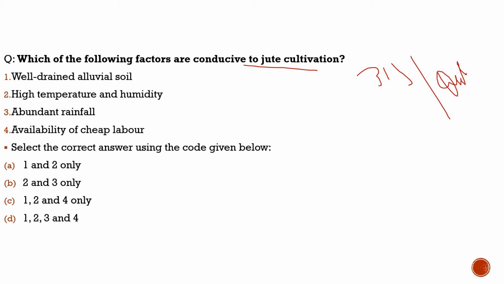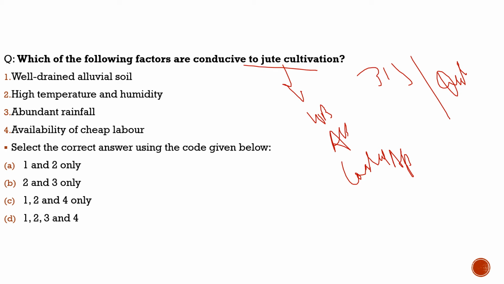So we need to understand the cultivation of jute in our country. About jute, we should know the states which are the highest producers: West Bengal, Assam, and coastal AP. These are the areas in which jute is produced at the highest rate. And also we know that India is the highest producer of jute in the world.